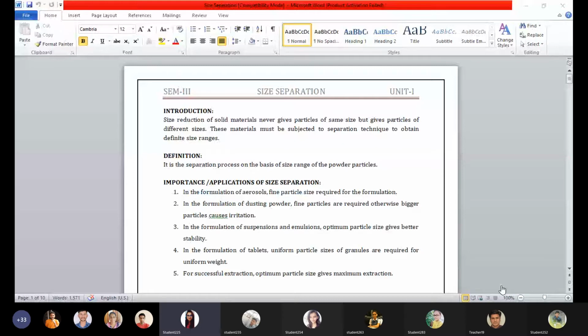These materials must be subjected to separation techniques to obtain definite size ranges. Size reduction just minimizes the actual size of the solid material, but it won't give us uniform size in one single panel.